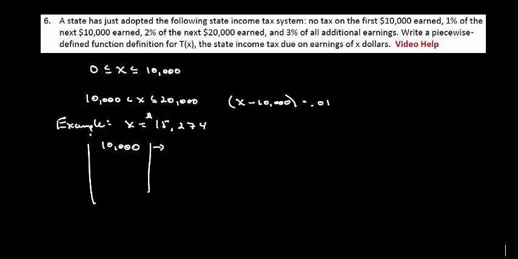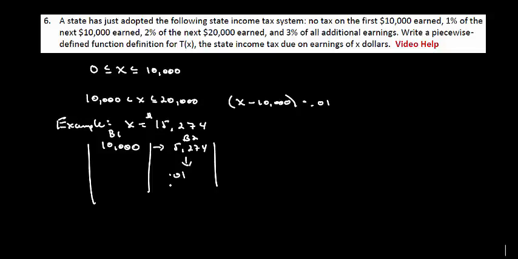We'll think about that as bracket 1. Then the second bracket, bracket 2, is any extra money between 10 and 20,000, which is the extra 5,274, and that has to be taxed at 0.01. So basically we can just divide this by 100.